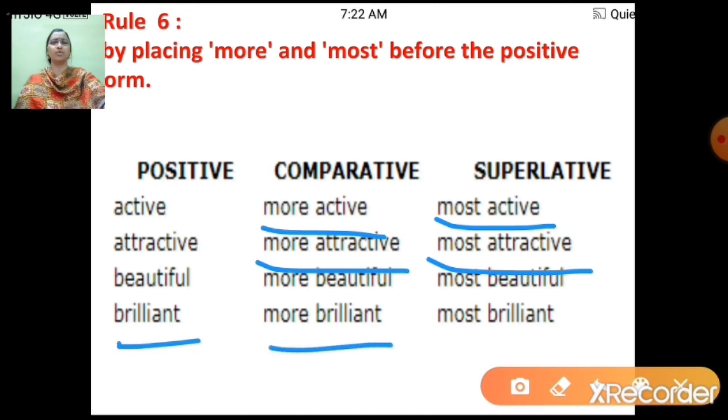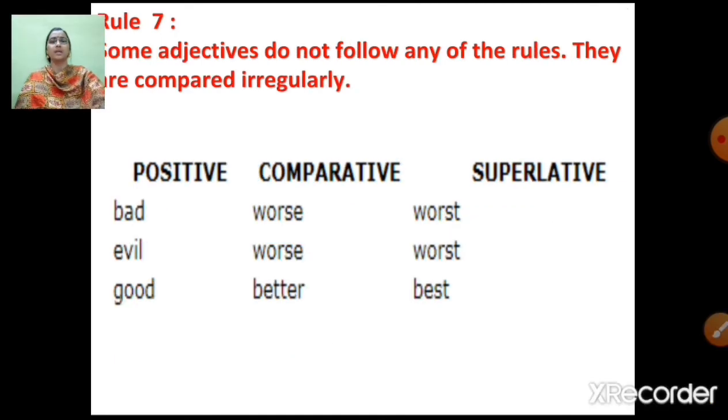Brilliant is more brilliant, most brilliant. Alright. Now students, rule number 7. Some adjectives do not follow any of the rules. They are compared irregularly. For example, bad, worse, worst. Evil, worse, worst. Good, better, best.